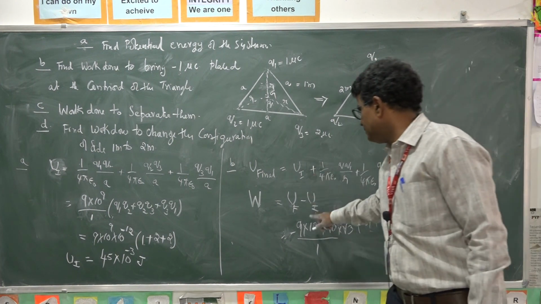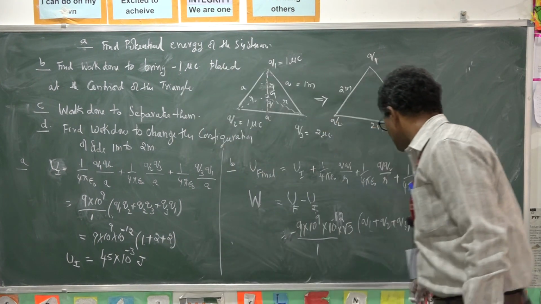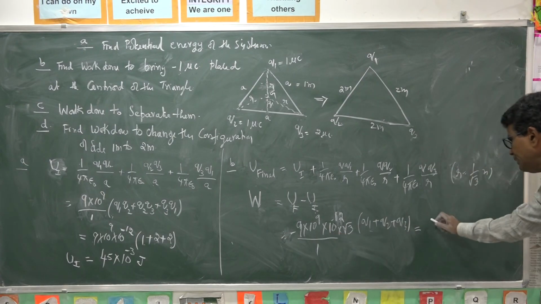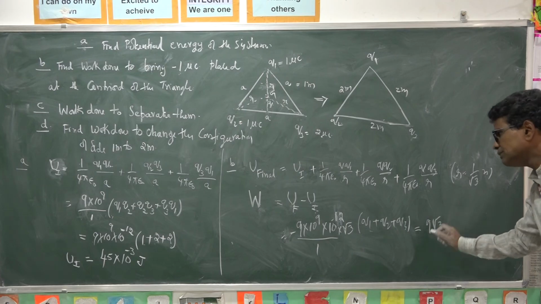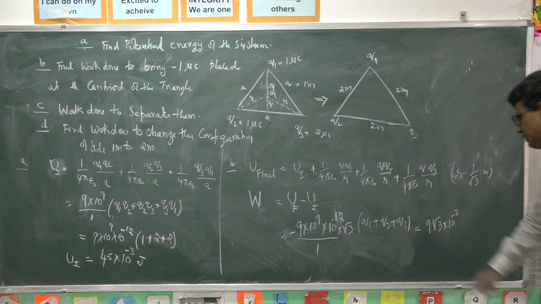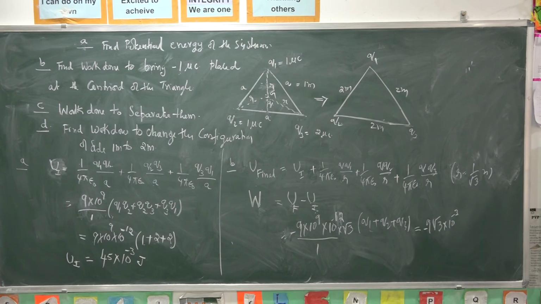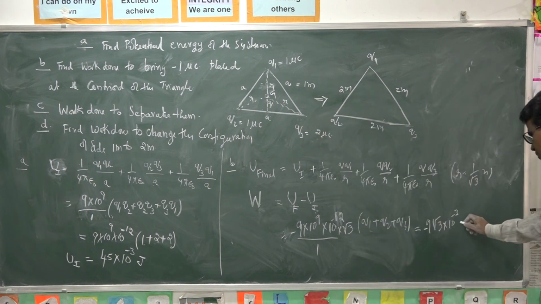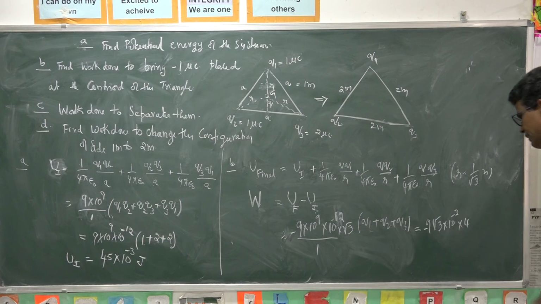So this minus and this initial get cancelled. So what will you get? 9 root 3, 10 power minus 3, Q1 plus Q2 plus Q3, 1 plus 2 plus 1, that is 4. 4 into 9, 36.